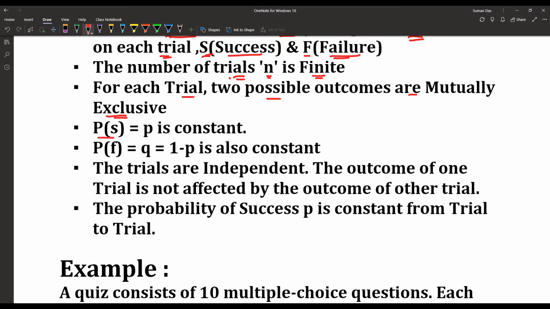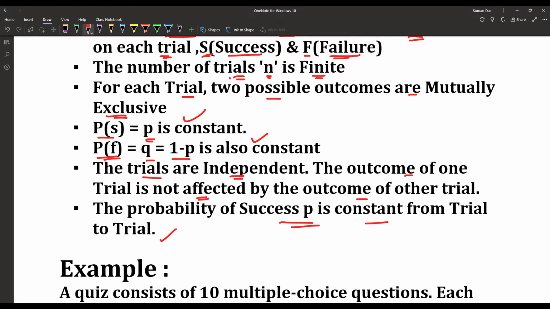The probability of success, small p, is constant, and the probability of failure, q, which is 1 - p, is also constant. The trials are always independent of each other. The outcome of one trial is not affected by the outcome of another trial. And the probability of success p is constant from trial to trial.